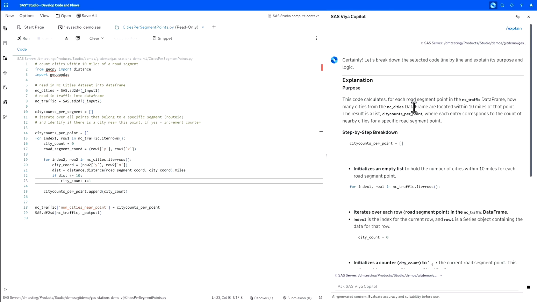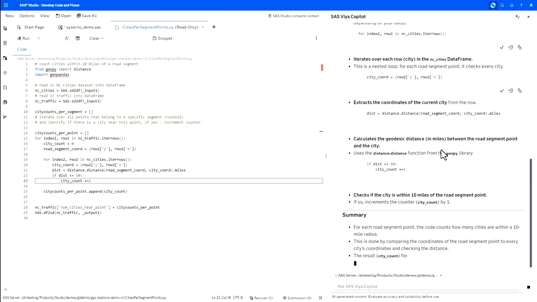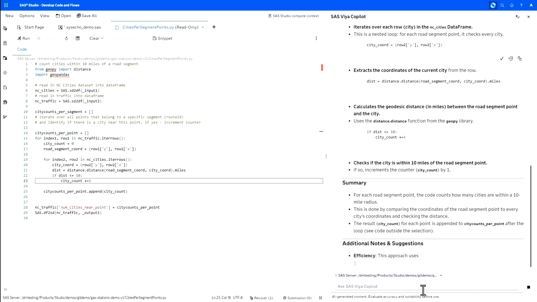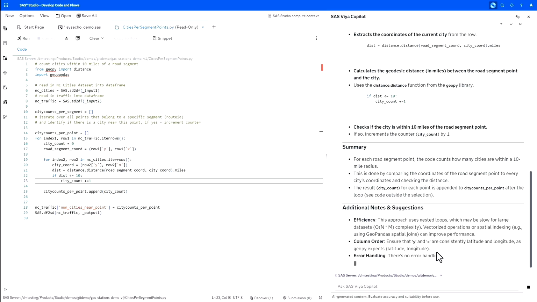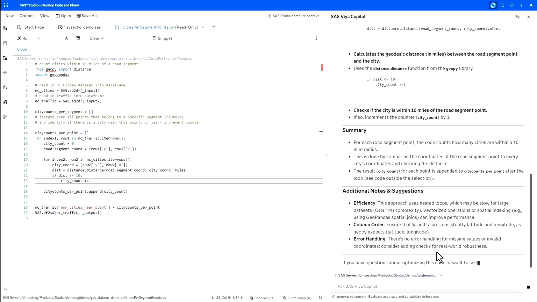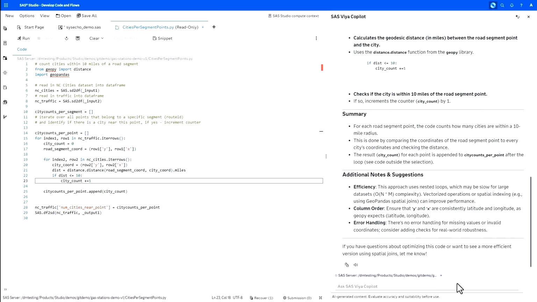Copilot is smart enough to provide me with this information in the chatbot pane. It provides a brief summary of the code, and then it goes into all the details, explaining basically every line and every important statement. It also provides additional notes and suggestions on how we could possibly improve the efficiency of this program. So this should not necessarily be exactly like that.